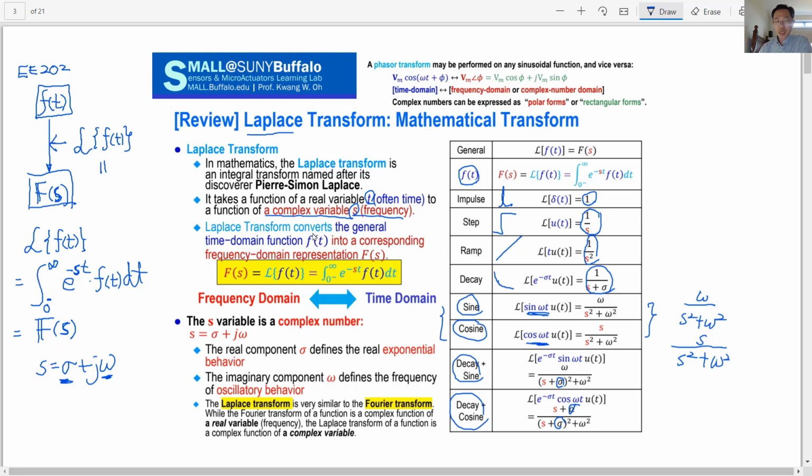By doing this, we can easily analyze a circuit as a function of frequency instead of as a function of time. For the transmission or input-output signals, it's better to understand the frequency dependency. If we want to do this, we usually use the Laplace transform.